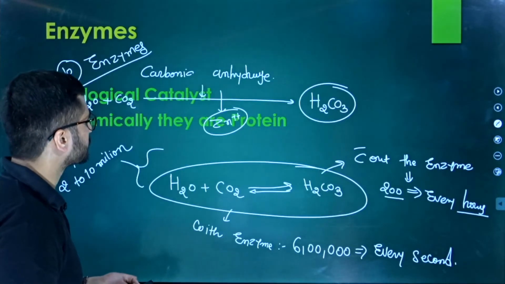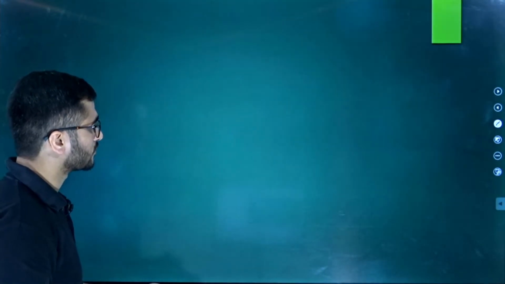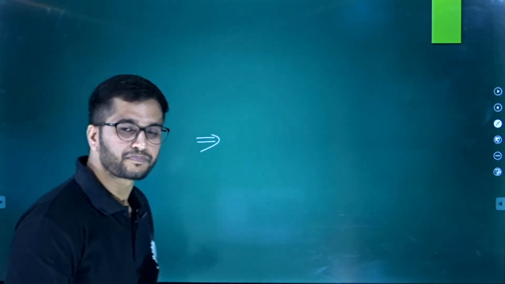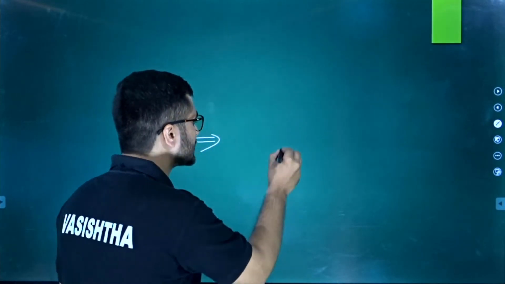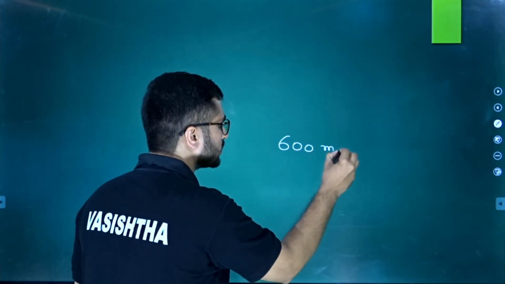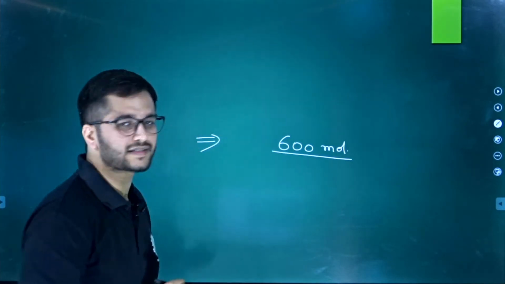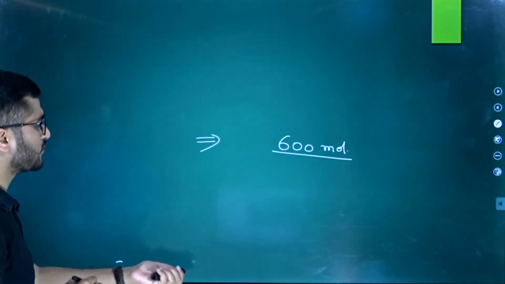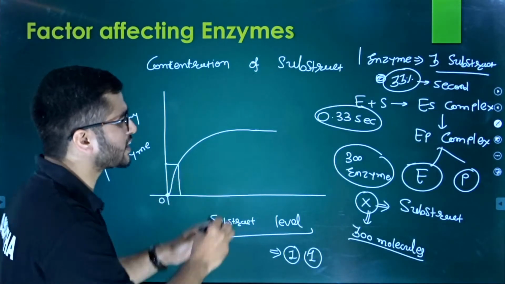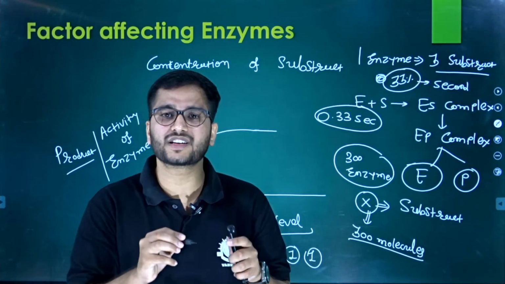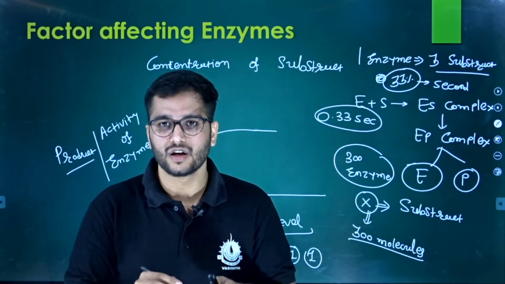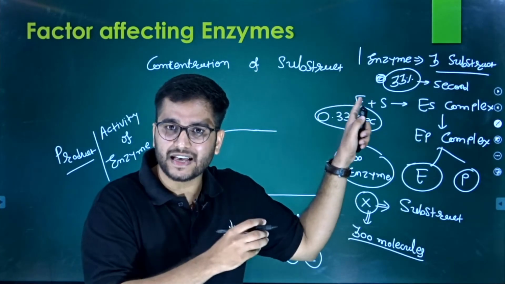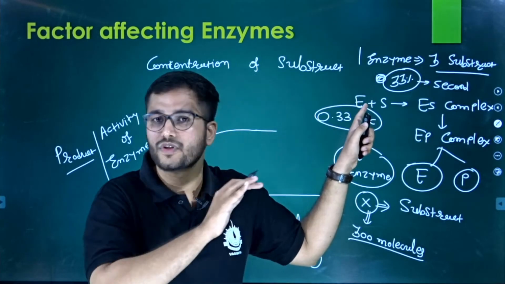If I take a blank slide, see, this is the blank slide on which we have to perform. Now if I take 600 molecules, what happened? Under the first circumstances, this reaction can be done in 0.33 second, but it will not, because it will take 1 second, because when you add 3 substrates with the enzyme or 1 substrate with the enzyme, no difference